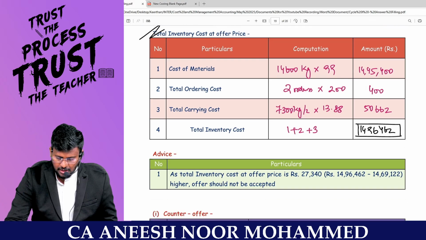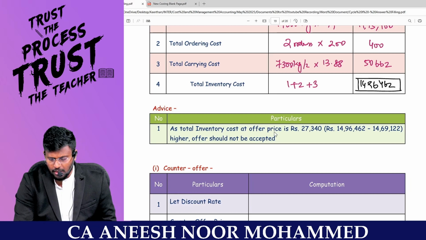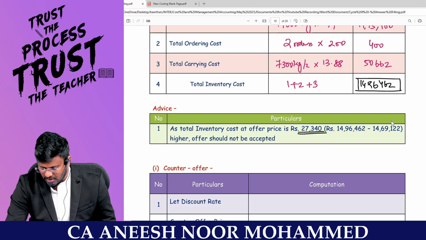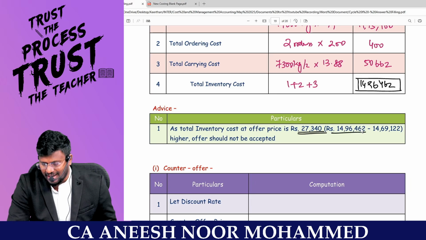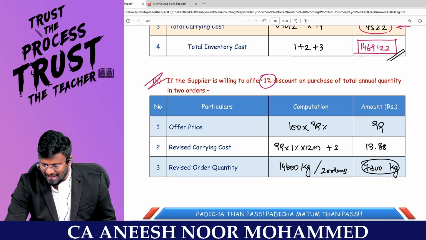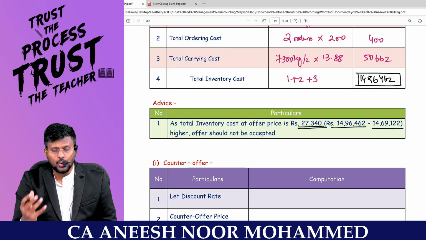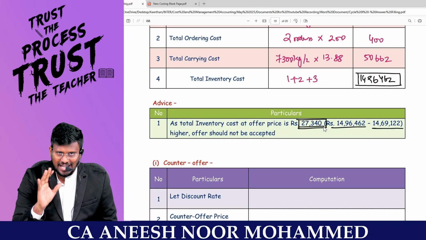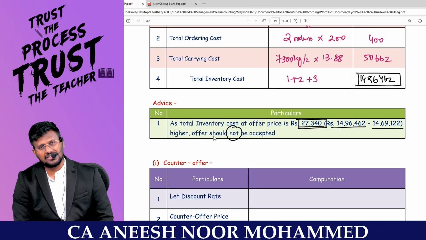Don't accept the discount, as the total inventory cost at the offer price is higher by 27,340, because here I am spending 14,96,462, but there I am only spending 14,69,122. So there is an extra cost of 27,340. It is higher. So the offer should not be accepted.